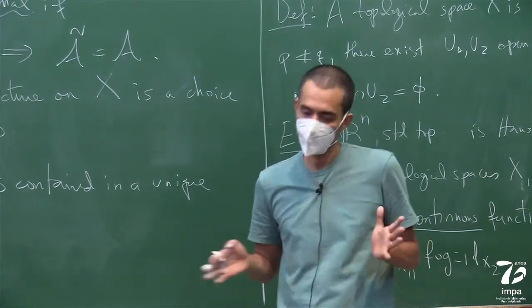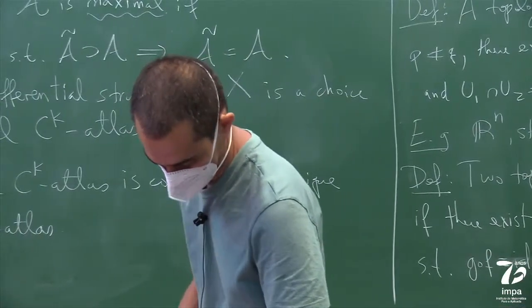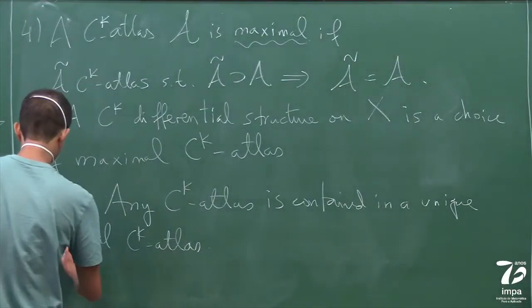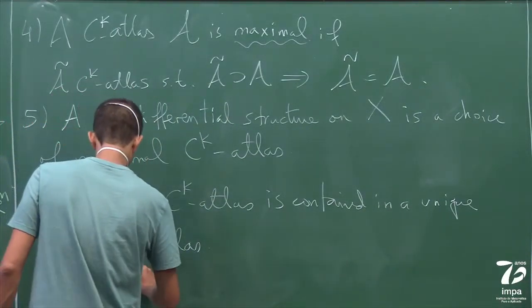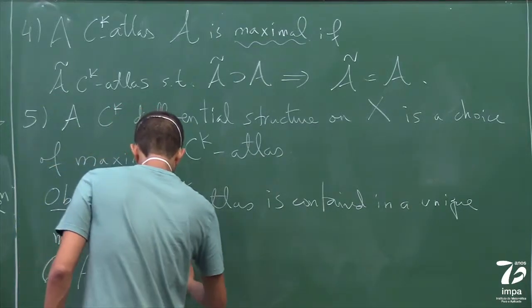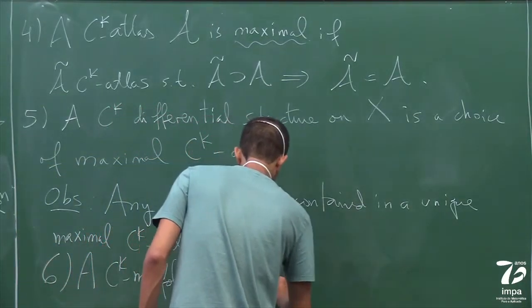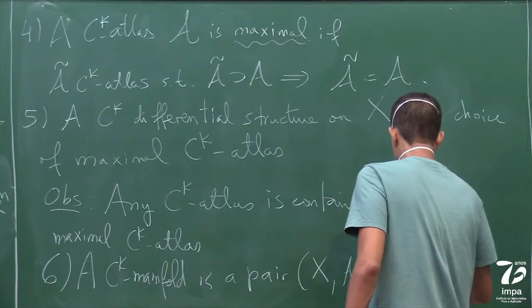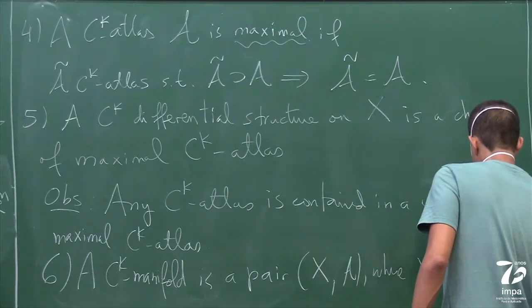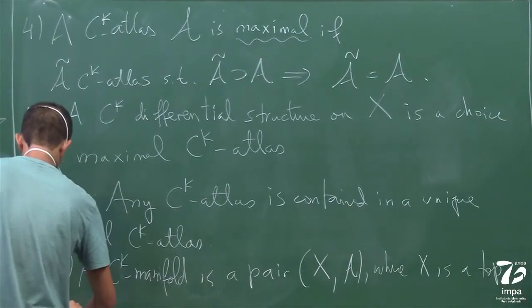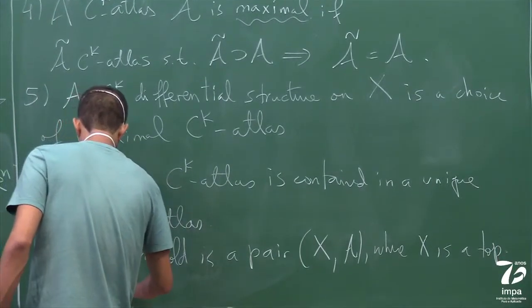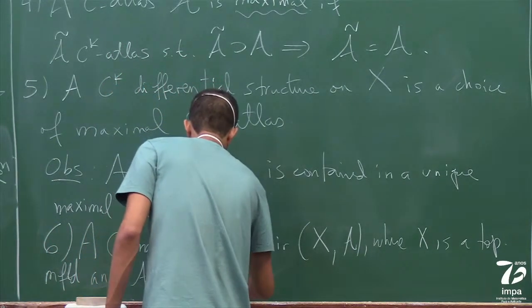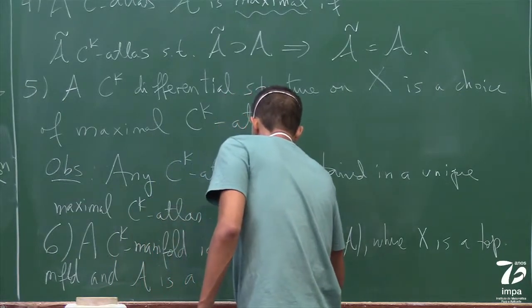Okay? So anyway, this is kind of technical, but you say, I guess, sixth definition: a CK manifold is a pair (X, A), where X is a topological manifold and A is a CK differential structure.